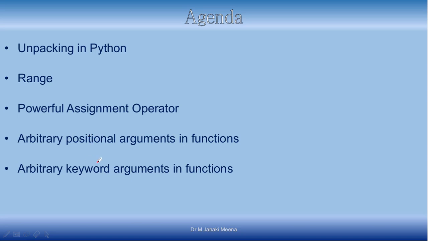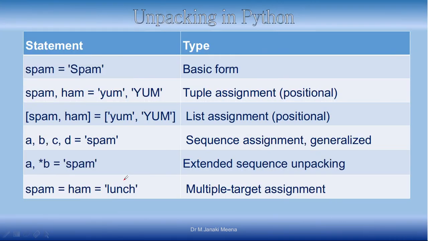If you consider the print function, it is not taking a fixed number of arguments, right? Based on where we use it, it takes an arbitrary number of arguments. So how is it possible to give an arbitrary number of arguments? We are going to discuss it for positional arguments as well as for keyword arguments.